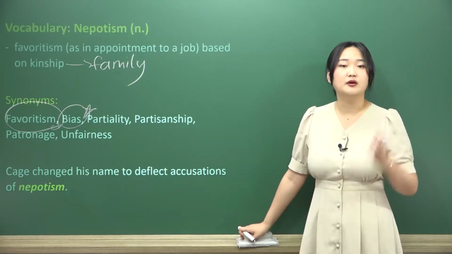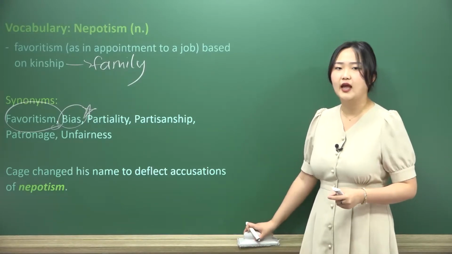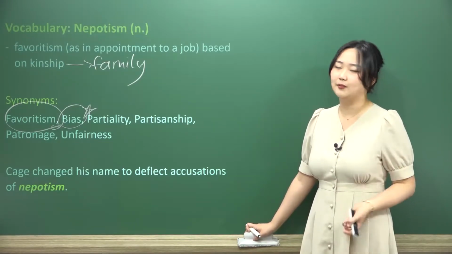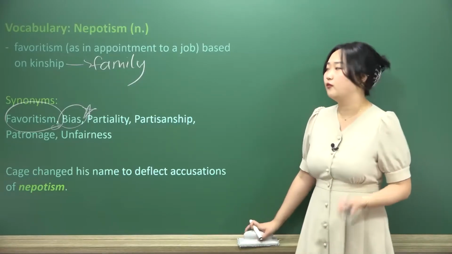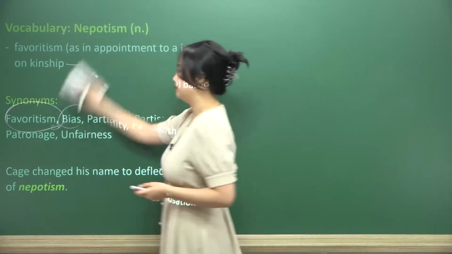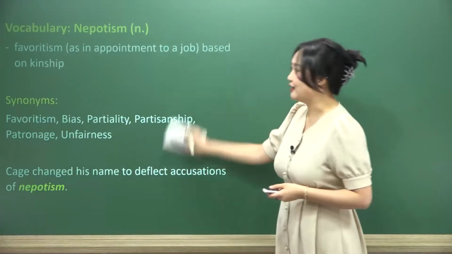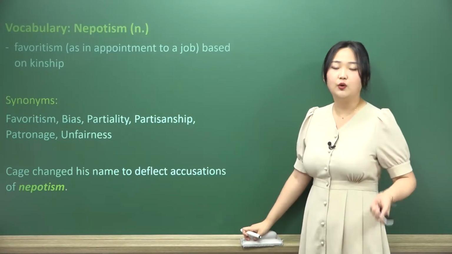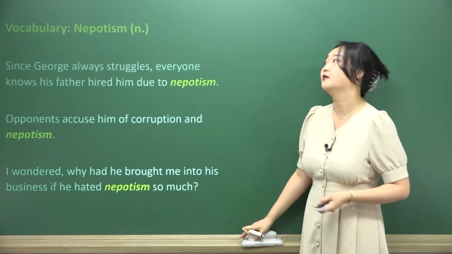And so what did they do? They changed their name. That way, in the business, it would be hard to say, hey, aren't you the CEO's son? Well, you got this job because you're the son, right? That's nepotism for you. He wanted to avoid that, and that's why he changed his name. And so again, as that example just explained, if you know what the word nepotism is, you don't really need any other explanation. You know it for what it is, which is favoritism based on the fact that you're family.